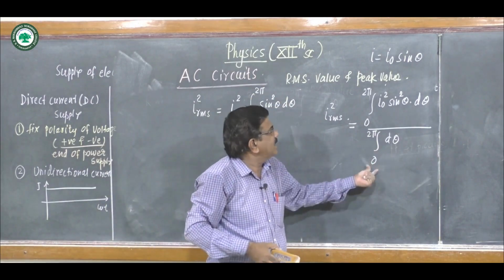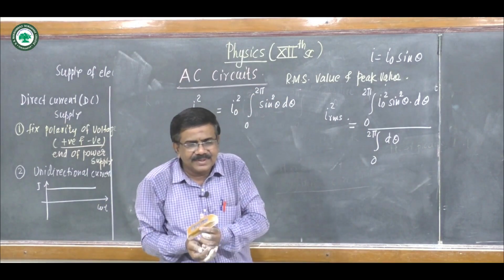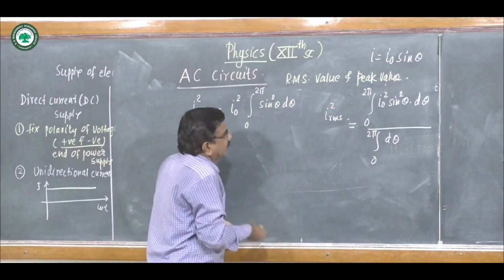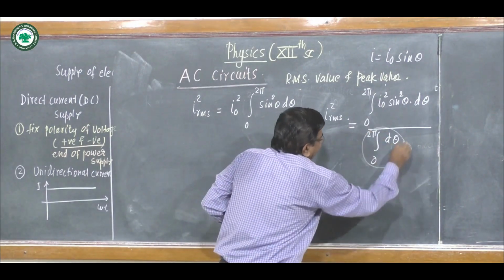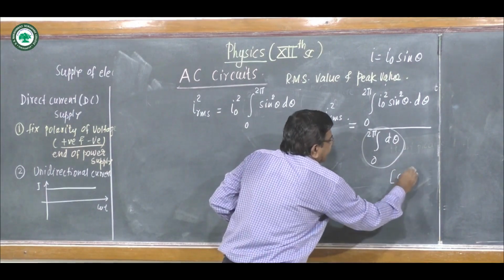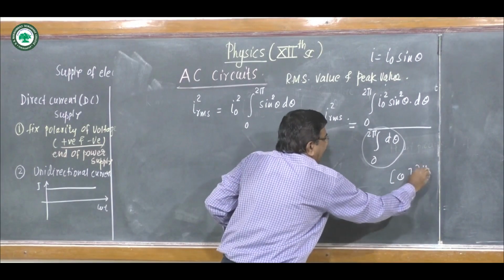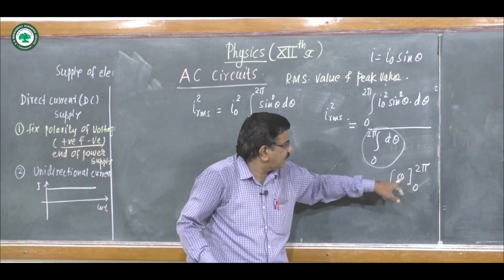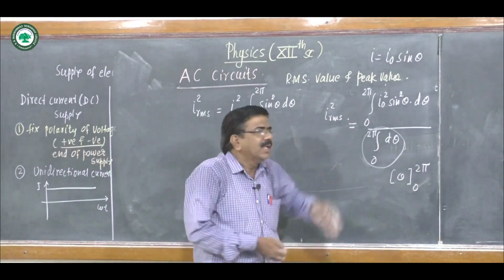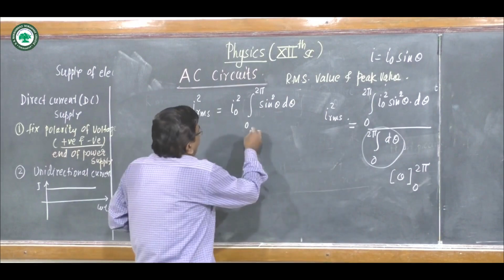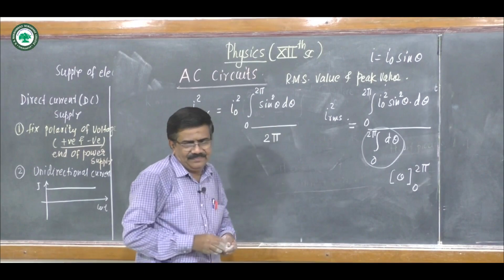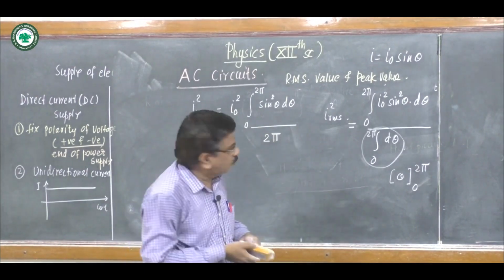This integration is only theta, and its limits are from 0 to 2 pi. If you substitute the upper limit, that is 2 pi minus 0, that will be 2 pi. So the denominator will be 2 pi.